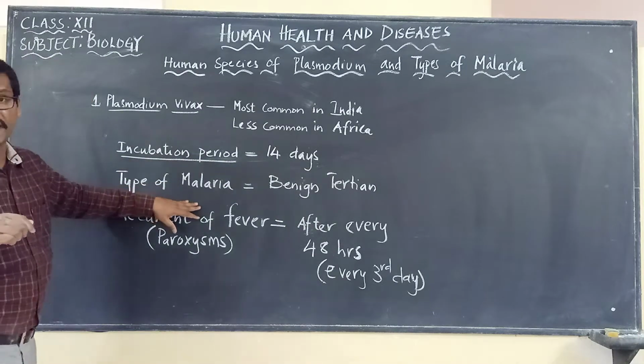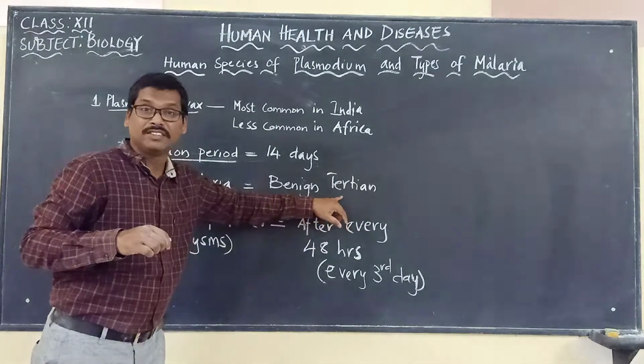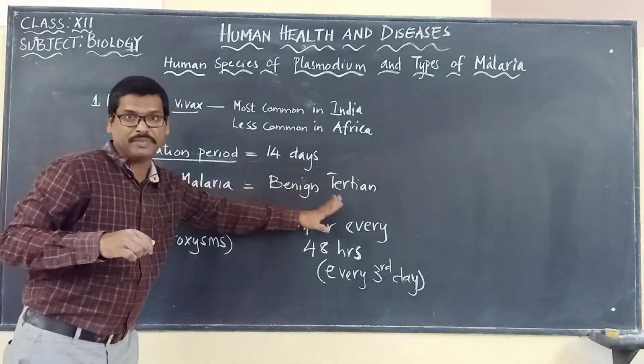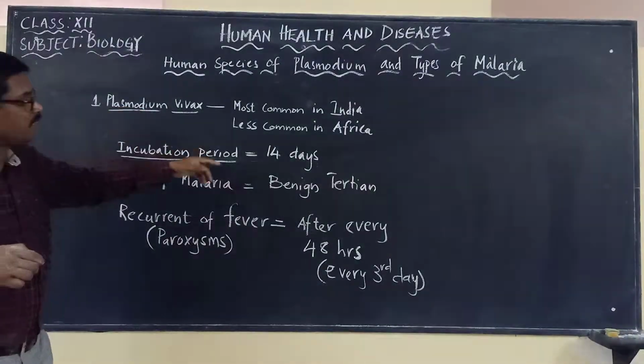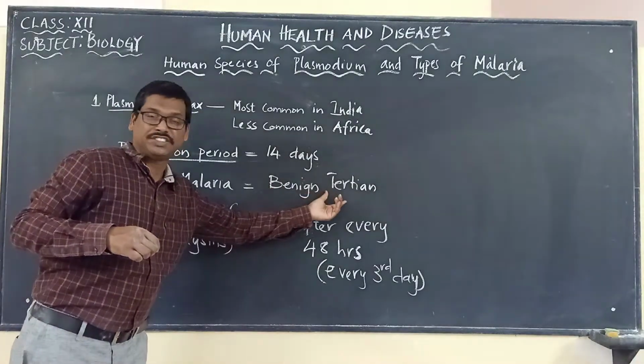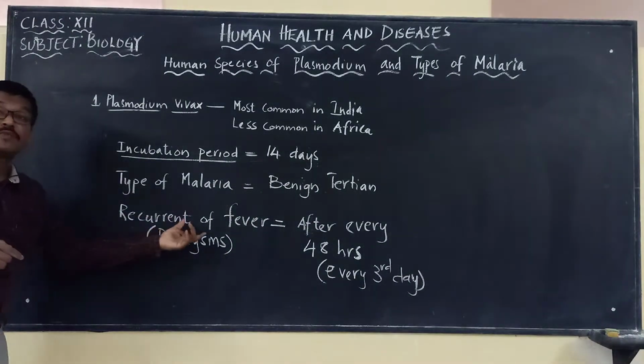And type of malaria, we call it as what? Benign tertian. Okay, benign tertian. What is the type of malaria that is caused by Plasmodium Vivax? We call it benign tertian. And the next one is recurrent fever.